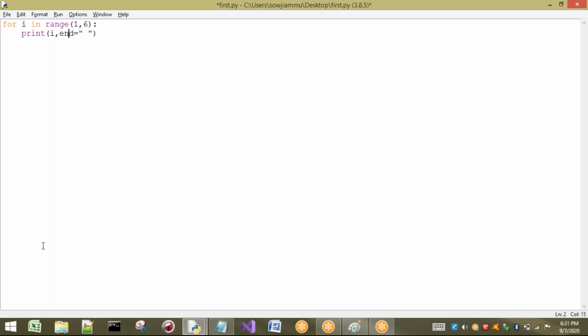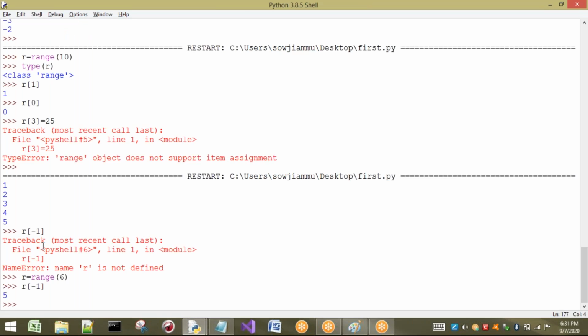Now first it is going to print 1. After that, the line is not going to end with slash n, it is going to end with a space. So after printing 1, we get a space. Next in the for loop, we use 2, so after 1 and a space, we get 2. Again a space is added, and so on up to 5 values.